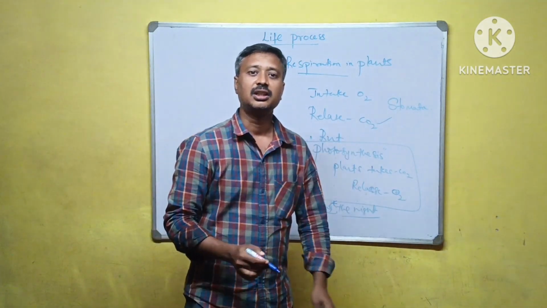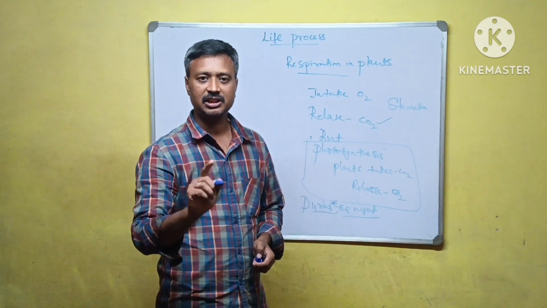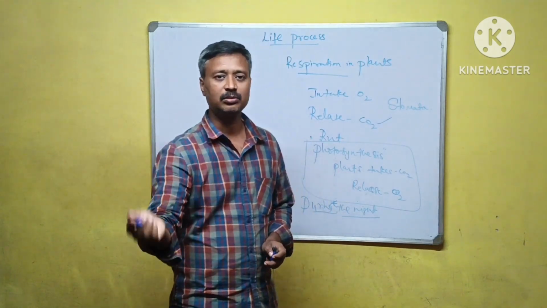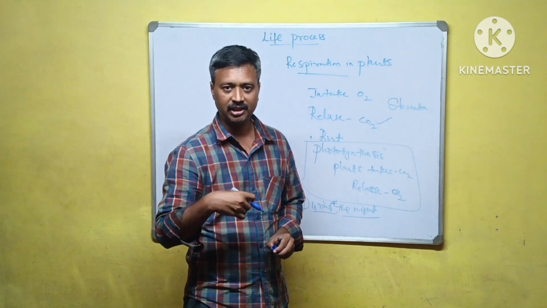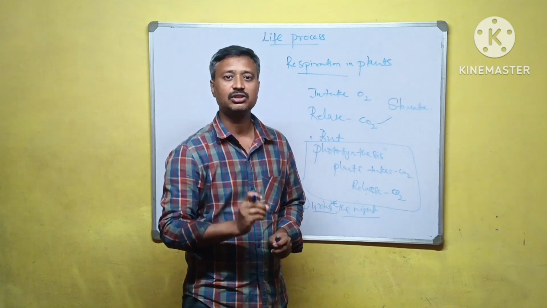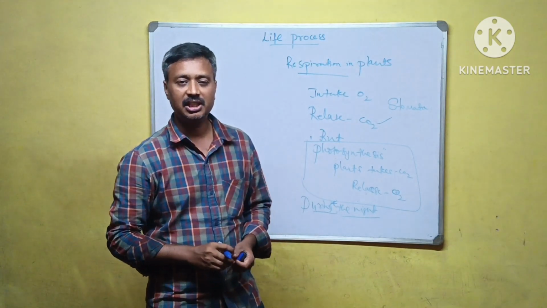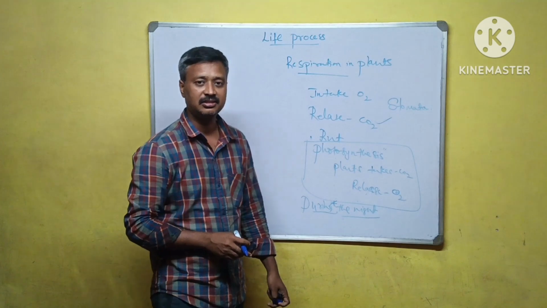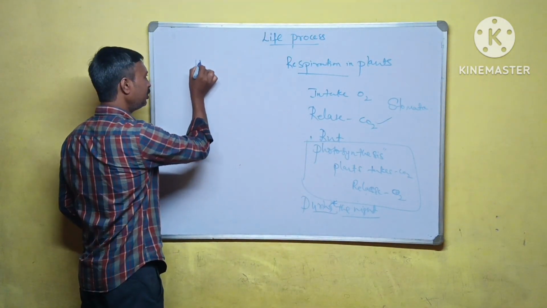That's all about respiration in plants. Plants respire in normal time, oxygen in, carbon dioxide out. During photosynthesis, plants take carbon dioxide in and release oxygen through a tiny opening called stomata. During the night, we should not sleep under the tree. If we do, due to excess carbon dioxide, a person may die. Any doubt? Okay.